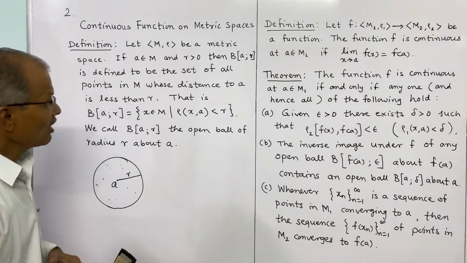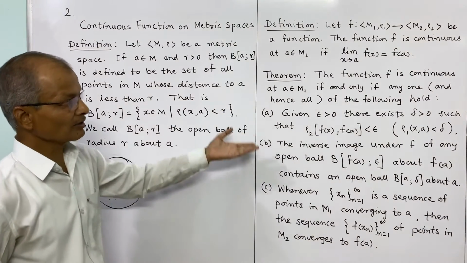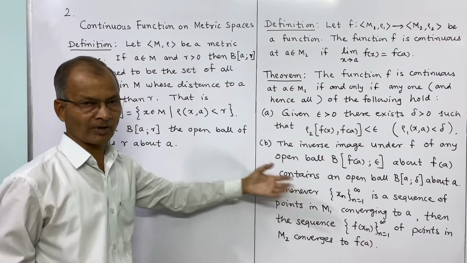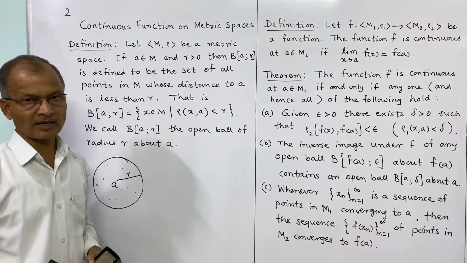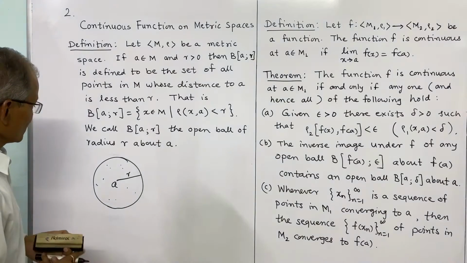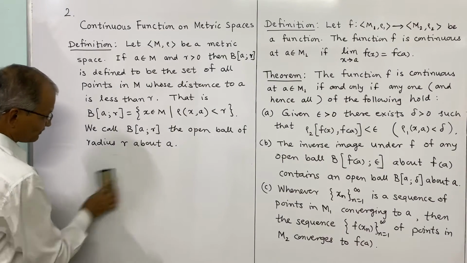So that is the meaning, and this is an important concept in this second chapter. We have to define further in this second chapter. We will study continuous functions, how continuity is defined in metric spaces, and then we are going to study open sets and closed sets. So first we will consider examples of open balls.